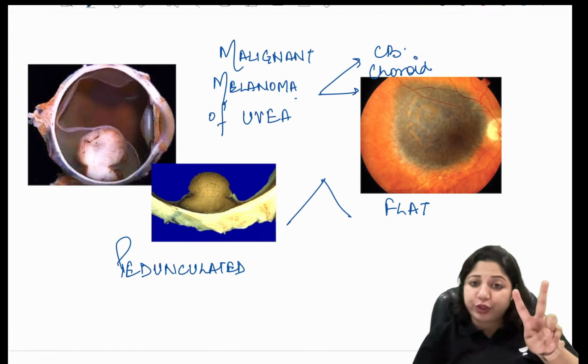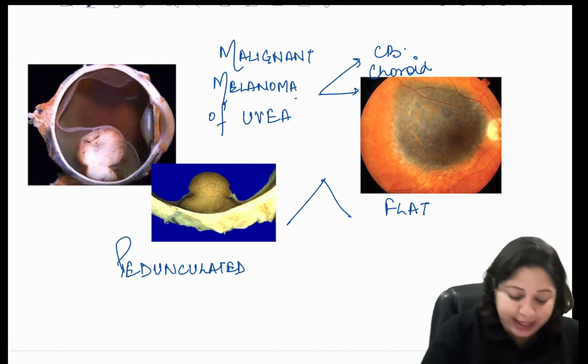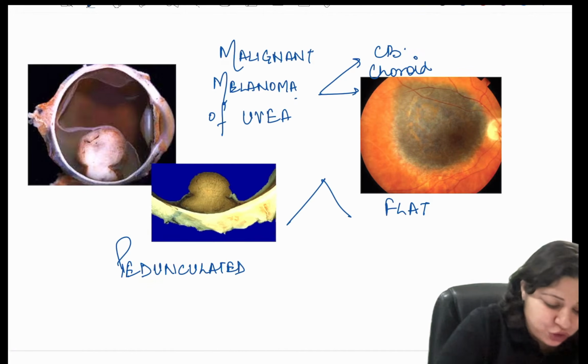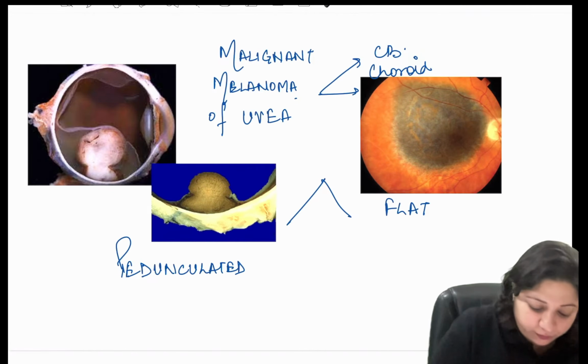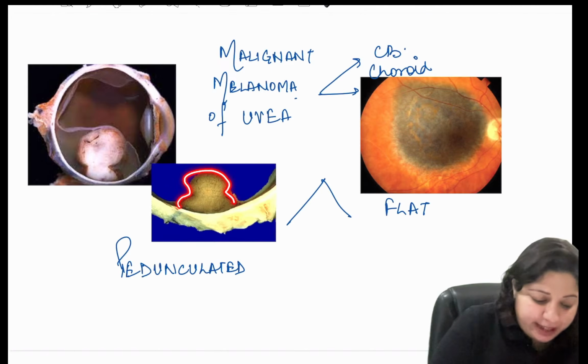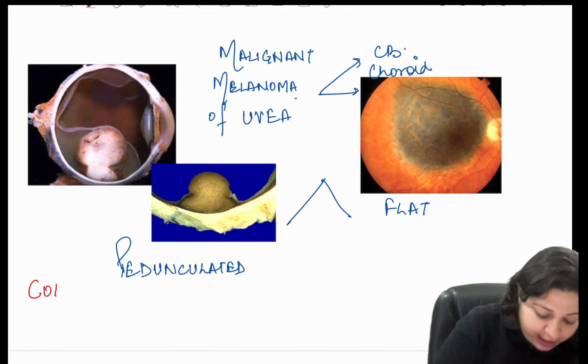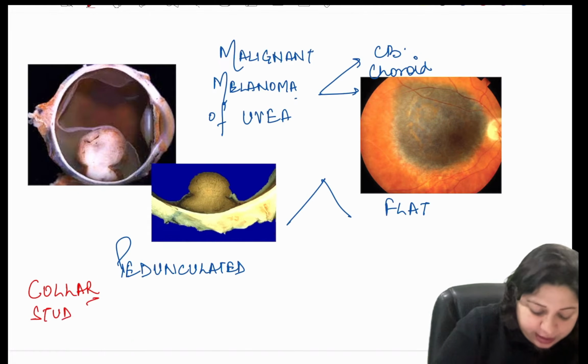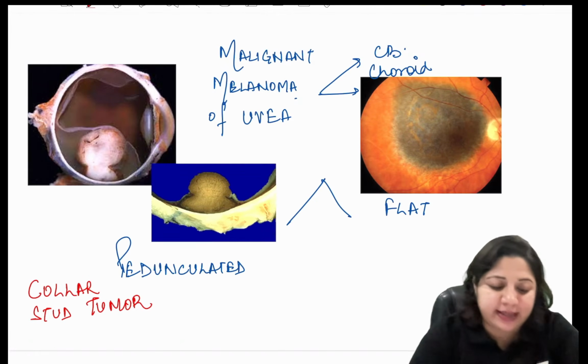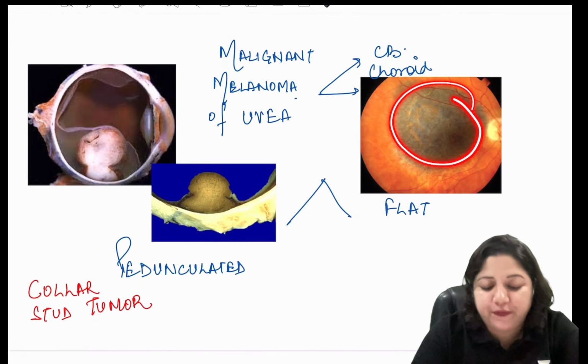It is of two types. It can be pedunculated, as shown here. Once it is pedunculated, it is called a collar stud tumor, or it can have the appearance of a flat lesion.